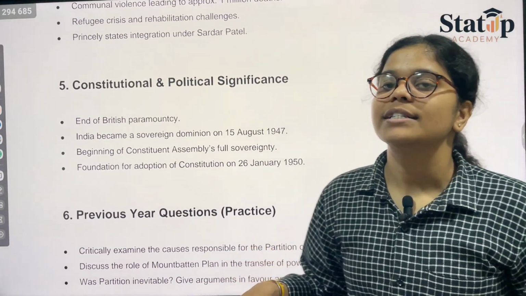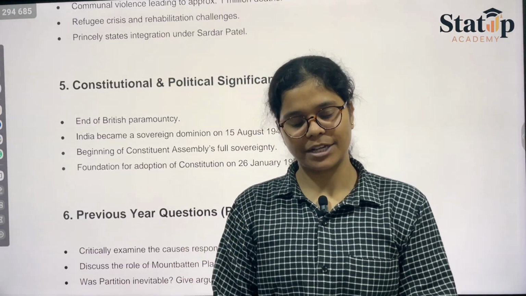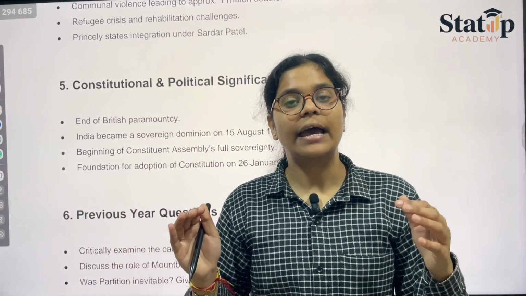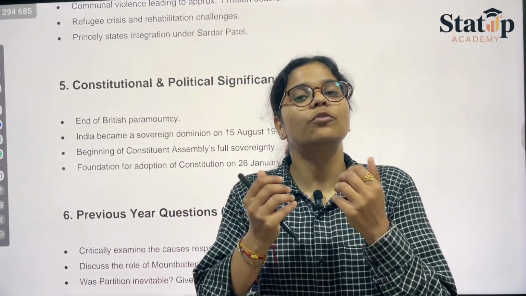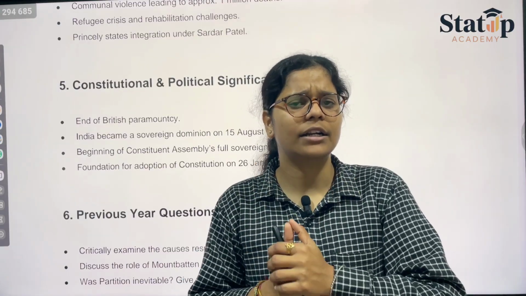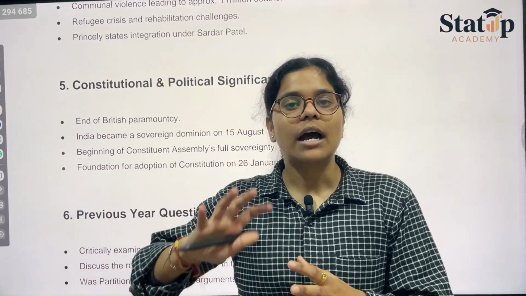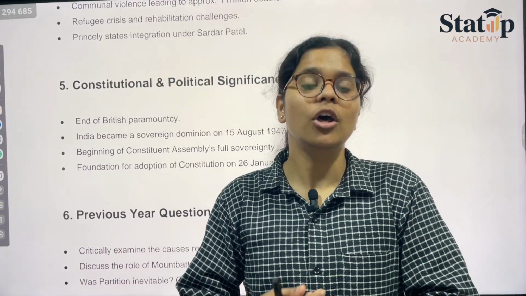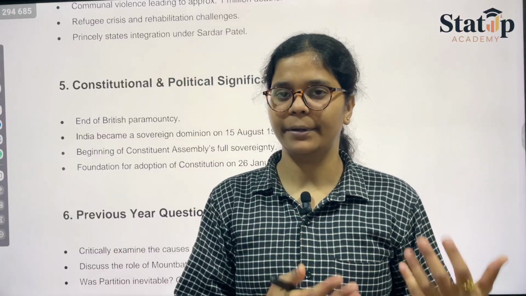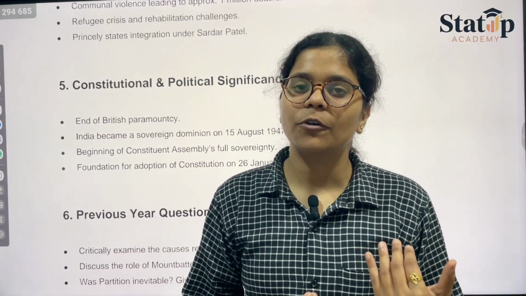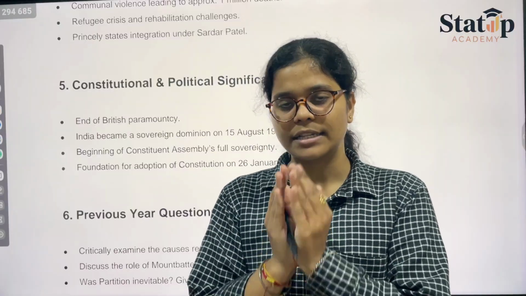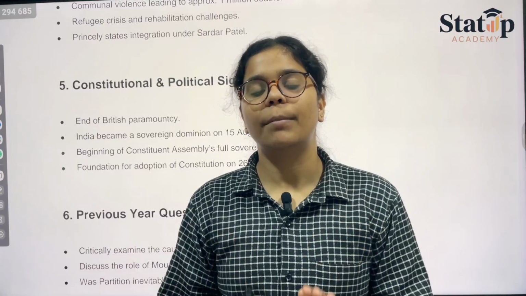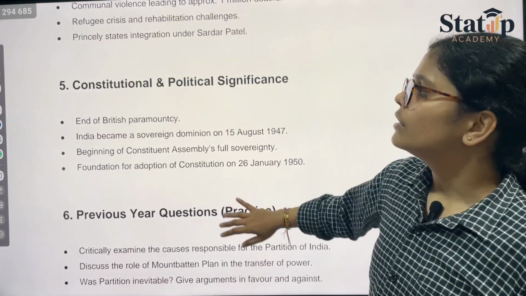Sardar Vallabhbhai Patel, known as the Iron Man of India, we have already discussed him as well. There were around 600 princely states, and if they were not ready to join India and said that they wanted to form their own government, their own country, then giving out 600 parts from India would be a difficult task. Therefore, Sardar Vallabhbhai Patel came forward. He requested all those 600 princely states, made them sign the treaty and asked them to stay a part of India. Therefore, he is given great tribute.